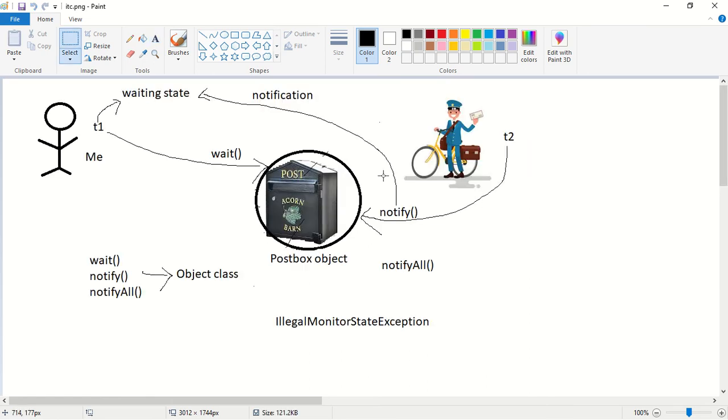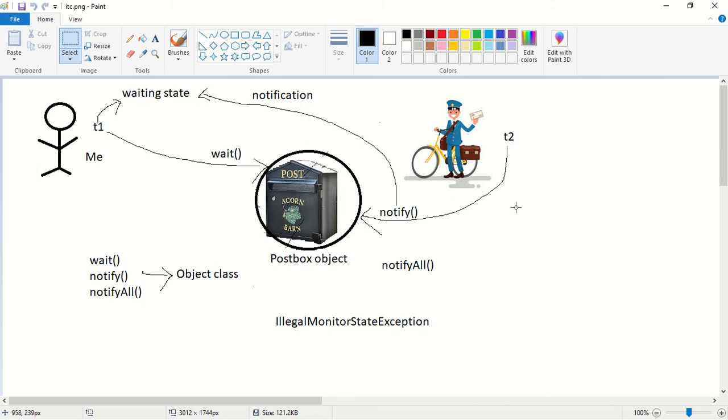So now we will look at the summary of inter-thread communication. What is the first point? Two threads can communicate with each other by using the wait, notify and notifyAll methods. The thread which is expecting some update operation is responsible for calling the wait method. Immediately after calling the wait method, the thread will enter into the waiting state.